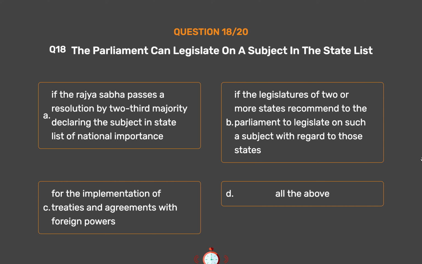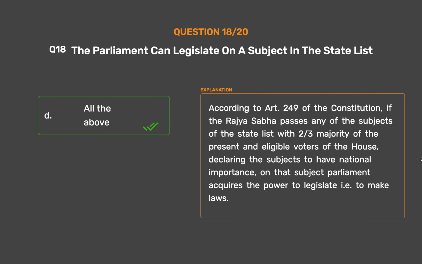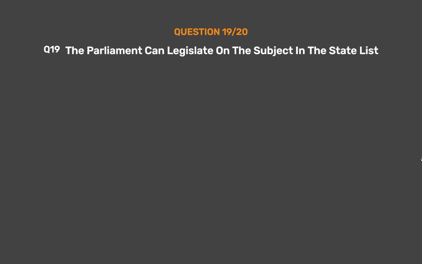The correct answer is option D. All the above. According to Art. 249 of the Constitution, if the Rajya Sabha passes any of the subjects of the state list with 2/3 majority of the present and eligible voters of the House, declaring the subjects to have national importance, on that subject Parliament acquires the power to legislate, i.e. to make laws.